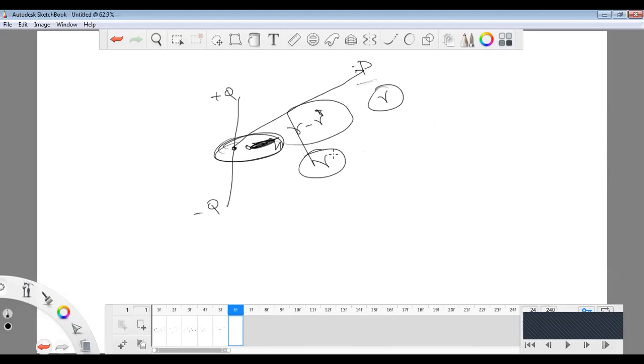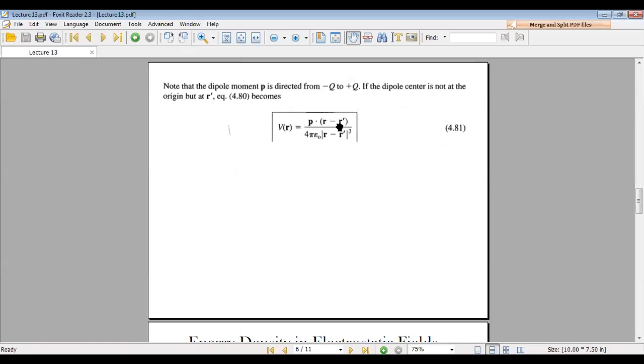If it is not at the origin, we have to take R minus R dash. Why? Because you must take from the origin, and again we have to subtract R dash from R. So in that case, AR value is nothing but R minus R dash by magnitude of R minus R dash. What does that mean?